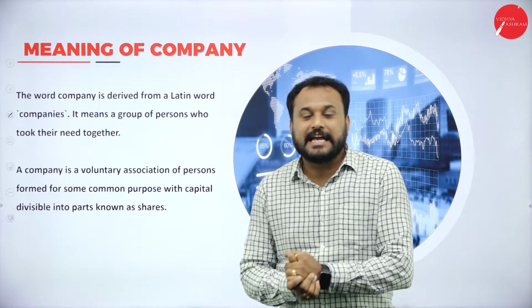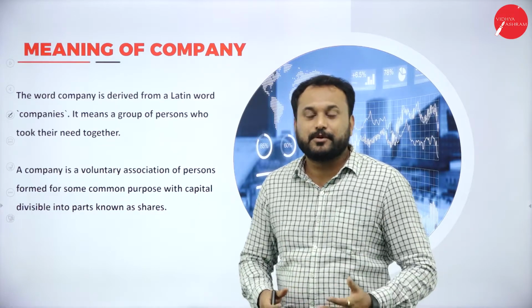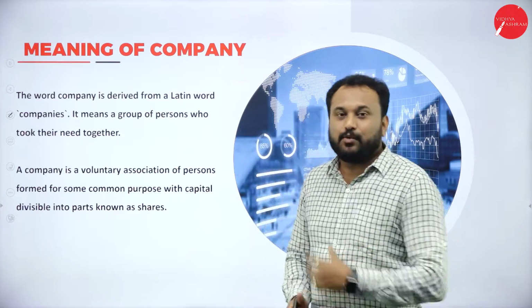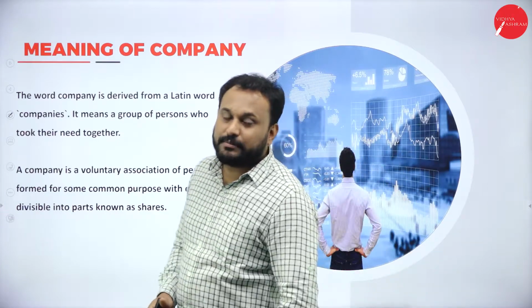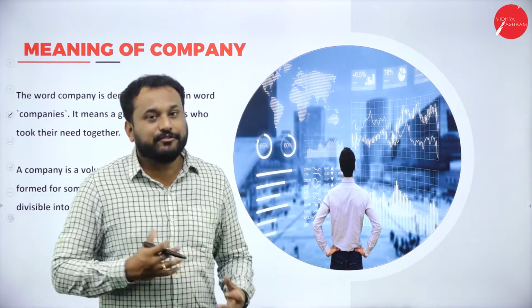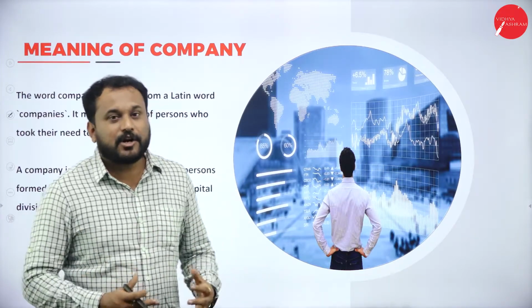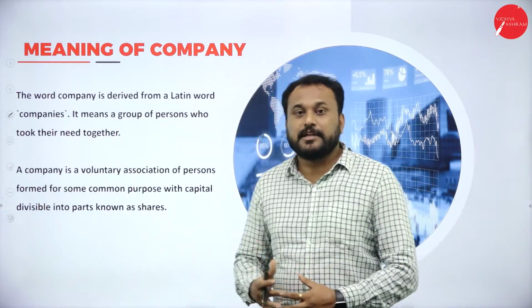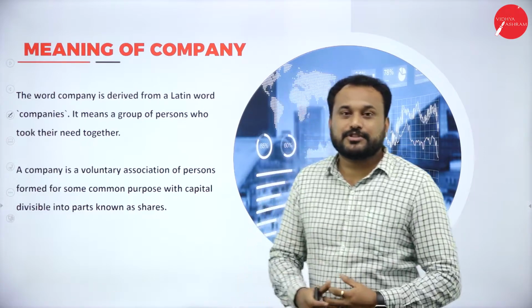And here the special feature is voluntary association of people. When I say voluntary association of people, you should know that company being an artificial person, nobody can force anybody to come and join a company. It should be done by voluntary association.